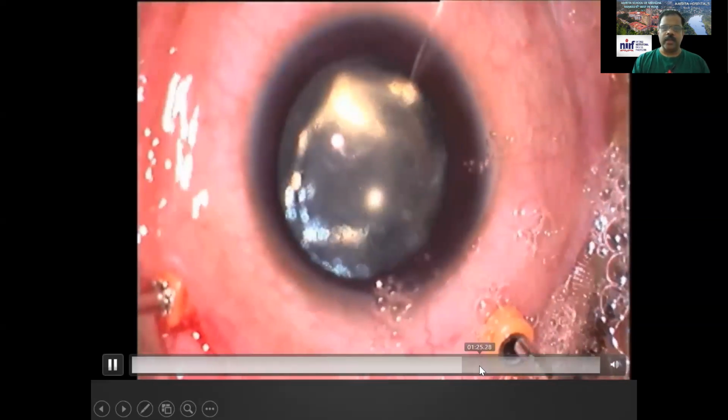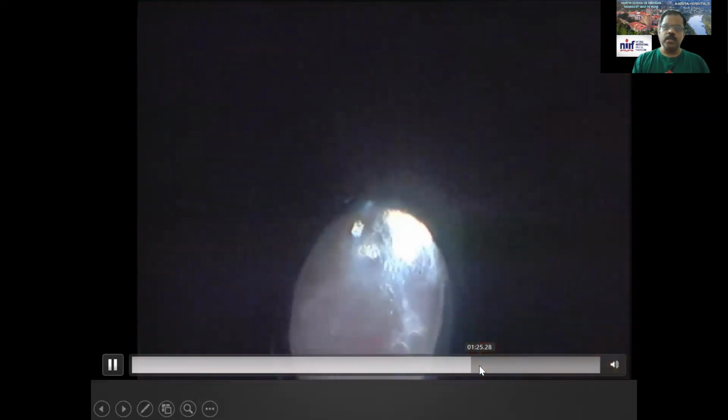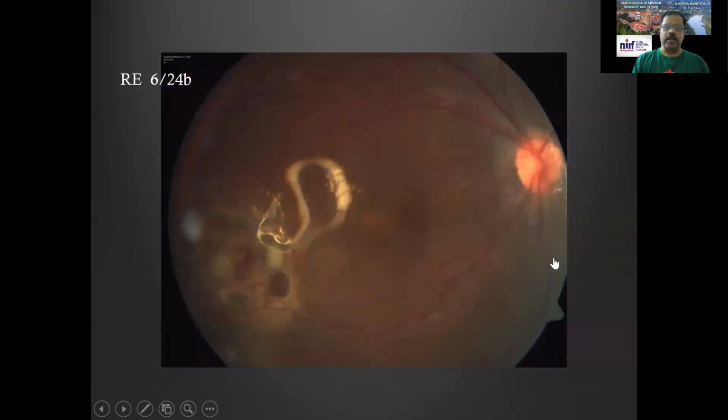You can see the anatomical architecture of the eye, which has come back in a retinal detachment. There's a last bit of fluid being removed. And then we will use something called silicone oil or gas. Here we can see the silicone oil getting injected, and that will tamponade the retina. So that is how you would manage a retinal detachment.